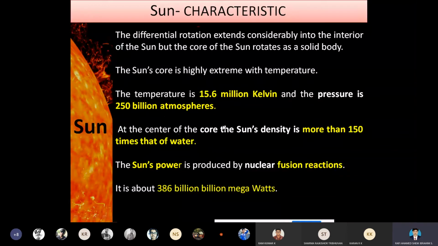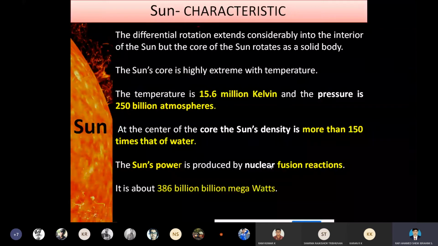At the center of the core, the sun's density is more than 150 times that of water. So the core density is very large compared to the density of water. The sun's power is produced by a nuclear fusion reaction. We have two types of nuclear reaction: nuclear fission and nuclear fusion.